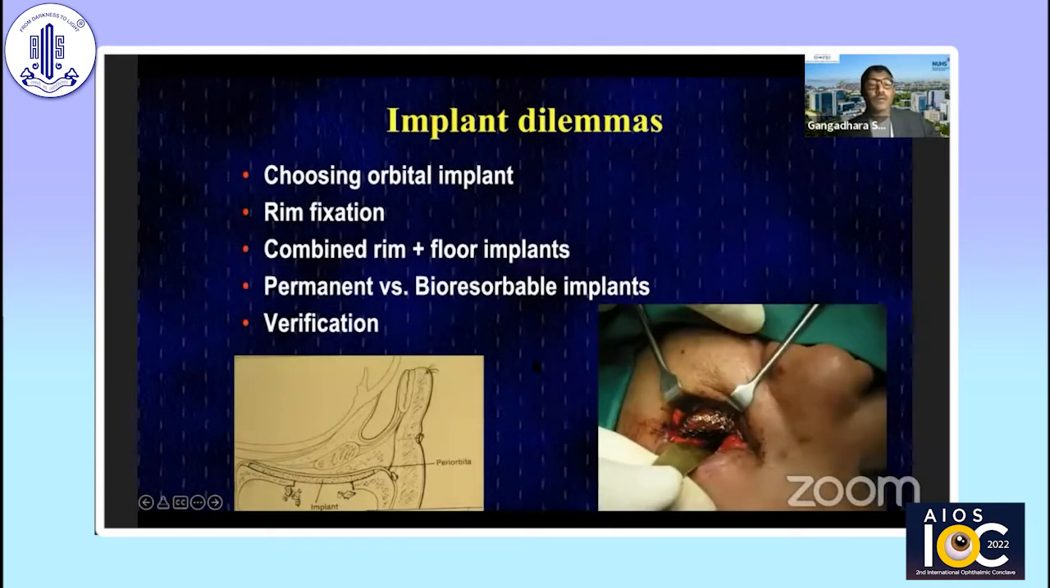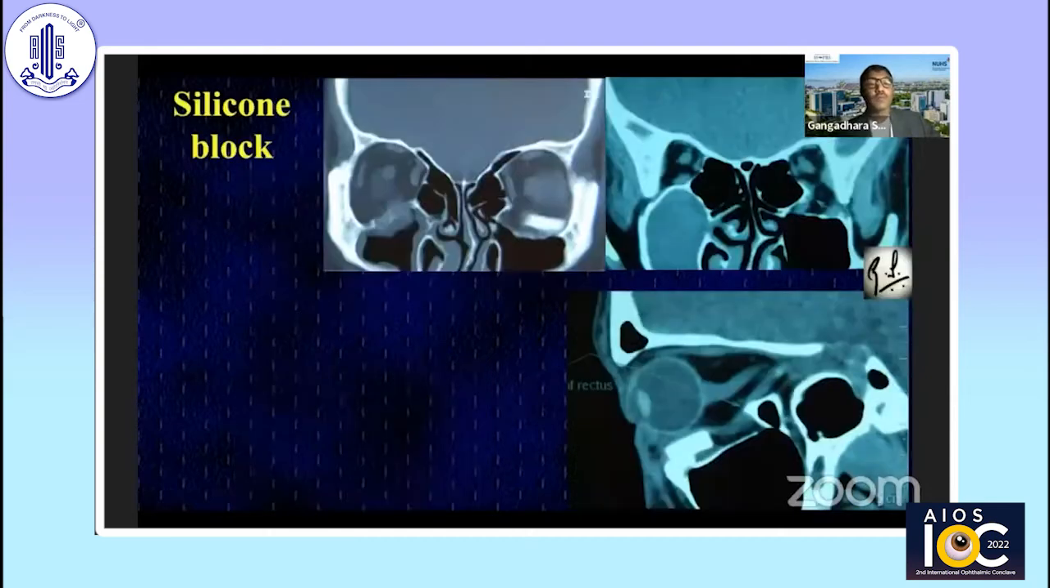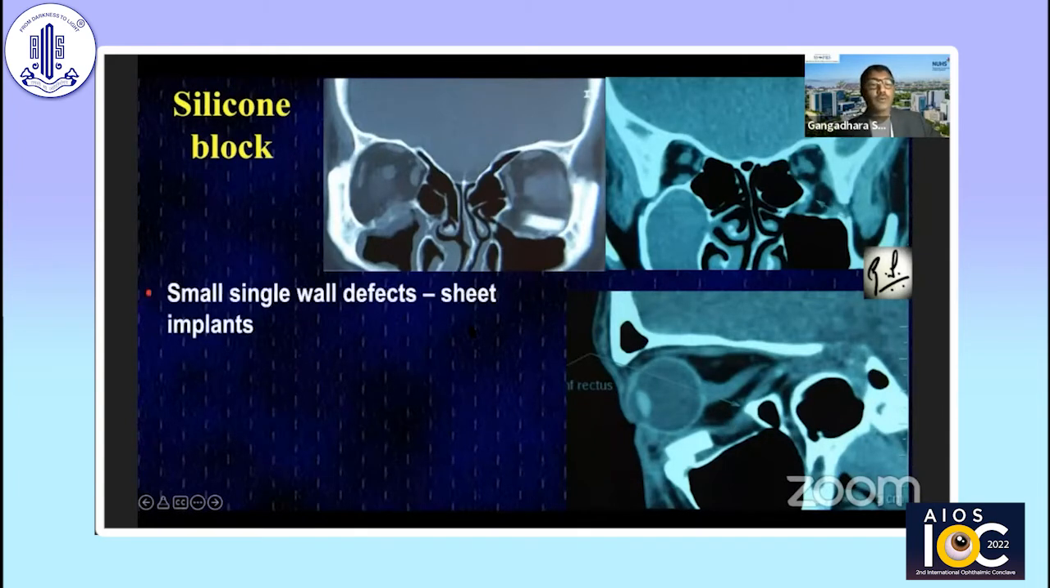The other aspect that surgeons should be aware of is the implant dilemmas and choosing what implant. Are you going to fixate it to the rim? Are you going to just put it along the floor and the medial wall? Here's an example of a patient who had a floor fracture repair done with a silicone block, but the entire deformity was not addressed, with persistent herniation and diplopia itself.